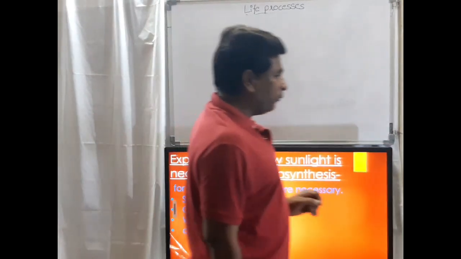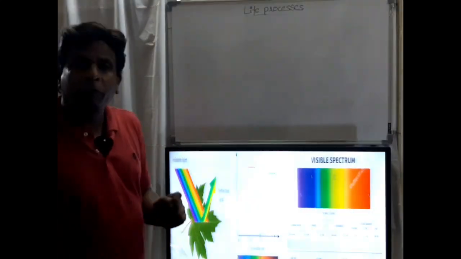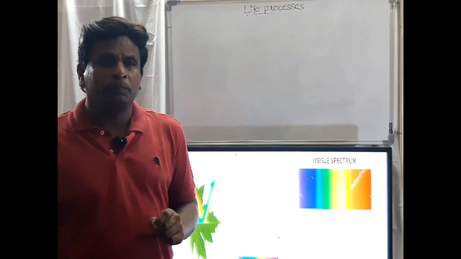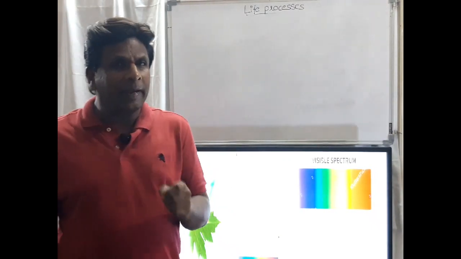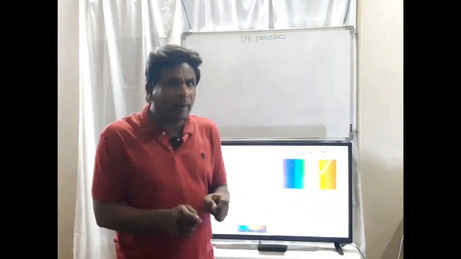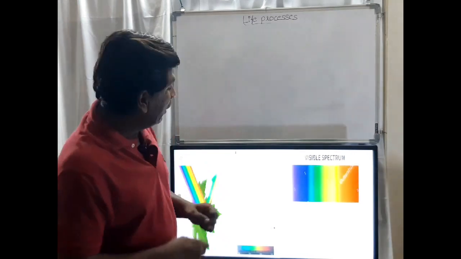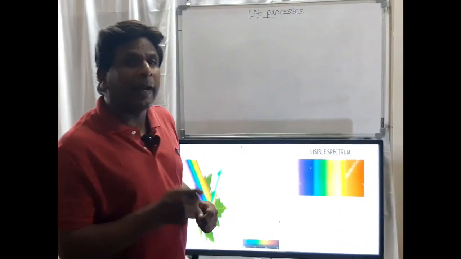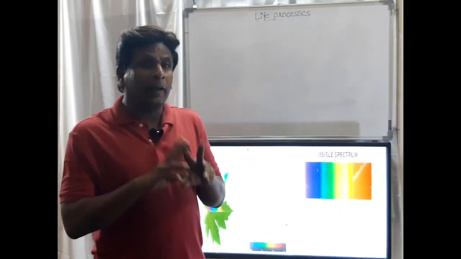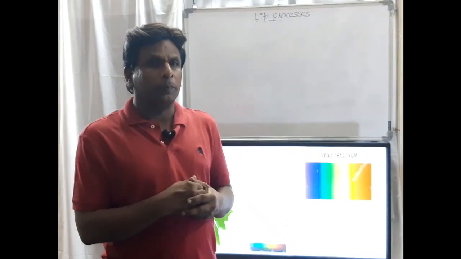Okay, regarding sunlight, in the last video I told you that when sunlight falls on the leaf, the leaf reflects green and yellow colors, and the other two colors are absorbed.